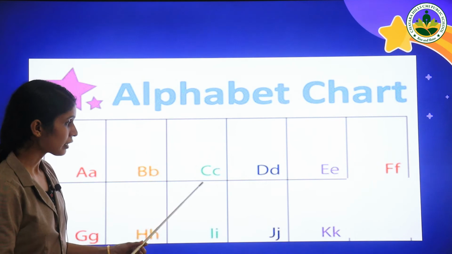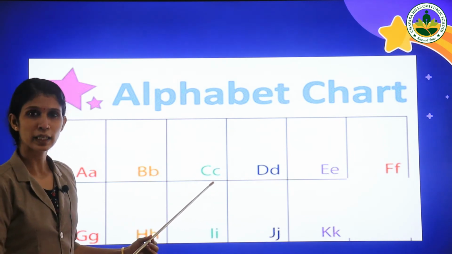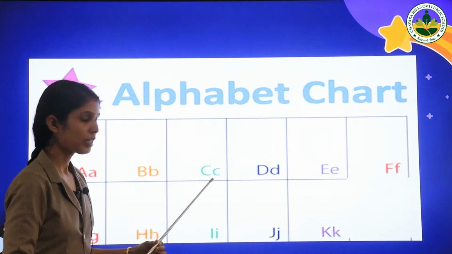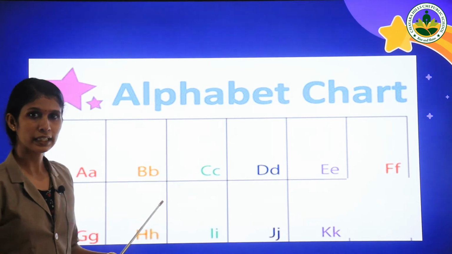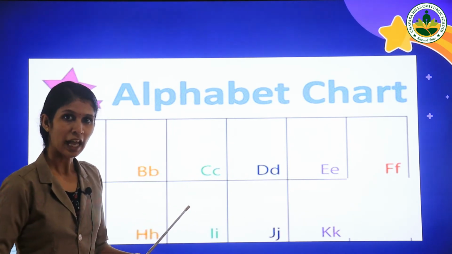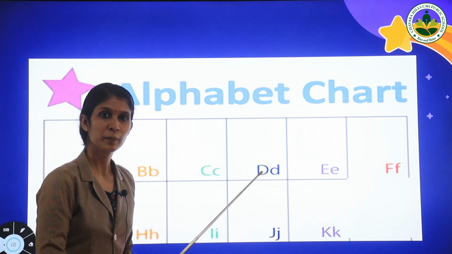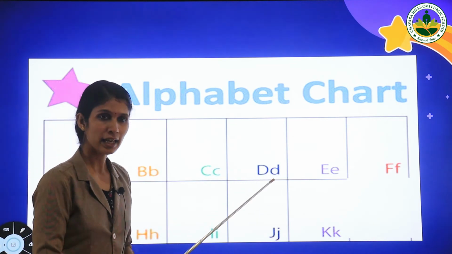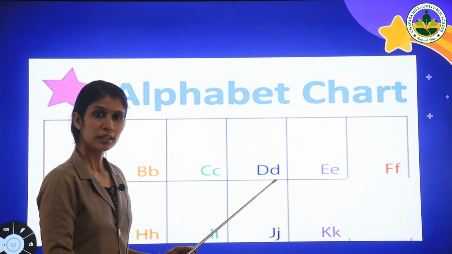Letter C has capital letter C and small letter C. And the sound of letter C is K. Very good. Our next letter is letter D. Letter D has capital letter D and small letter D.